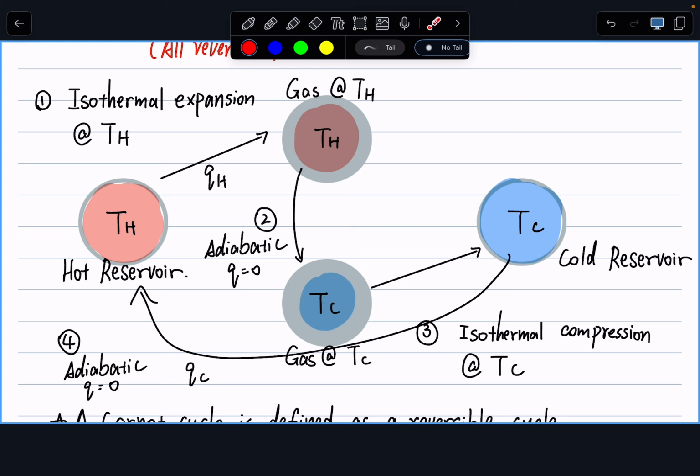Now, on my lecture note, I linked these points with a straight line. They're not necessarily straight lines. In reality, they are curves, but that's just for demonstration. So this line is an isothermal expansion. Temperature is kept the same along every point between my point 1 and point 2.